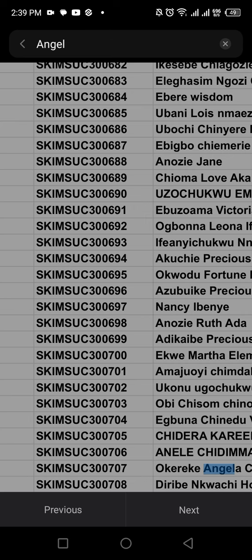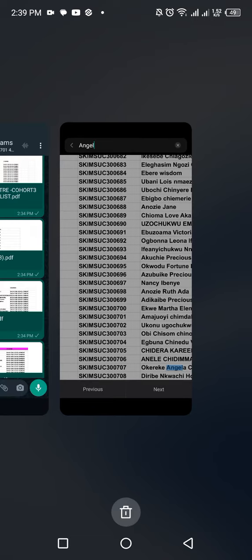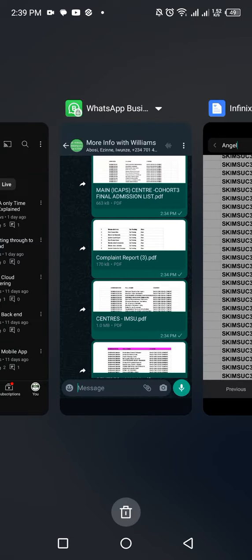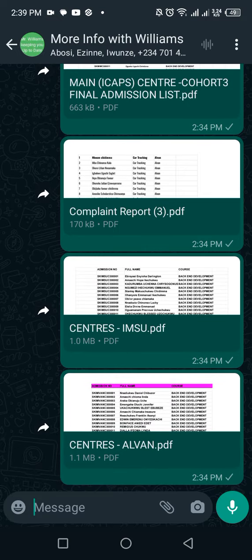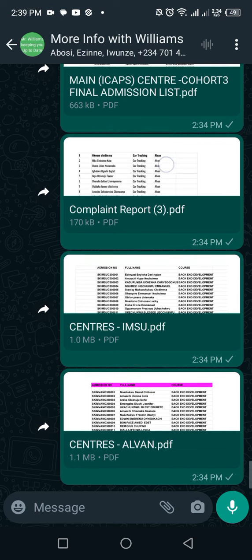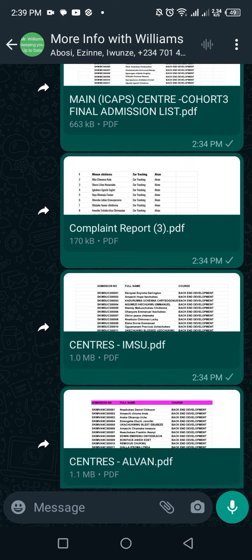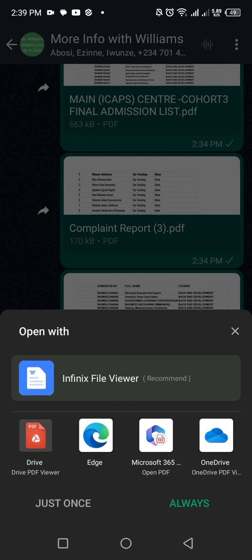Okay. Supposing your application is not like my own, since this one says Infinix File Viewer, let's use an application that is not Infinix based. Supposing, for example, your name is in the supplementary. Let's go for supplementary. This compliant report or supplementary list, you select it. It will ask you what you want to open it with. This time, let's try this Drive PDF viewer. I've selected it and I'm saying just once, open it.